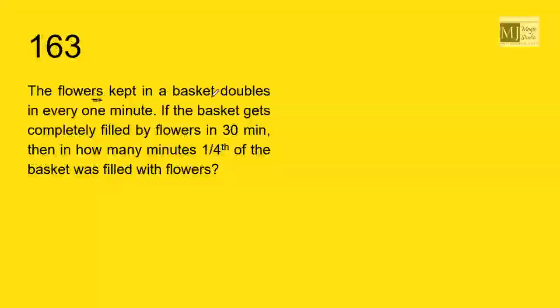The flowers kept in a basket double every 1 minute. If I keep 1, it will become 2 in just 1 minute, and then it will become 4 in another 1 minute, and so on. If the basket gets completely filled up by flowers in 30 minutes, after 30 minutes this is full. Then in how many minutes was 1/4 of the basket filled with flowers?